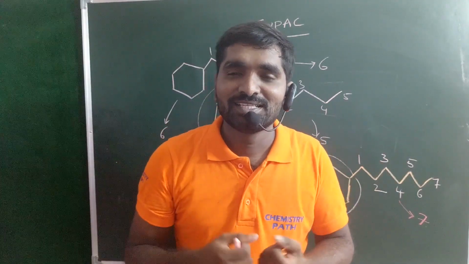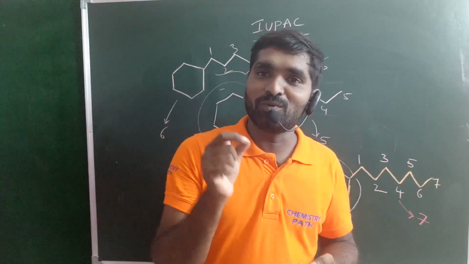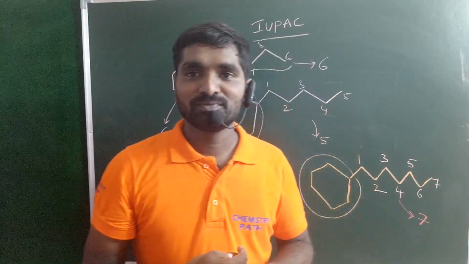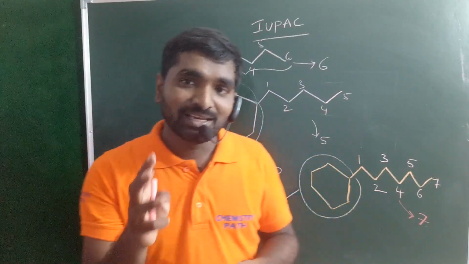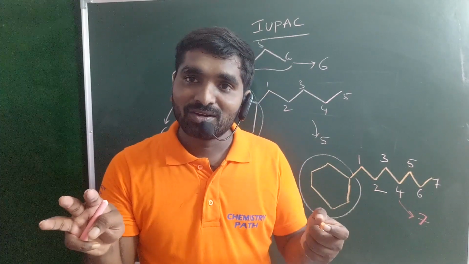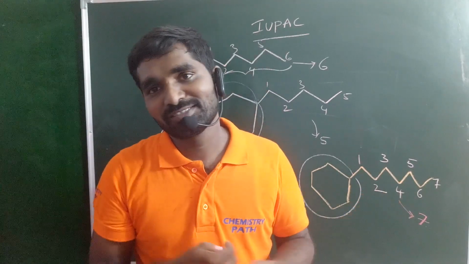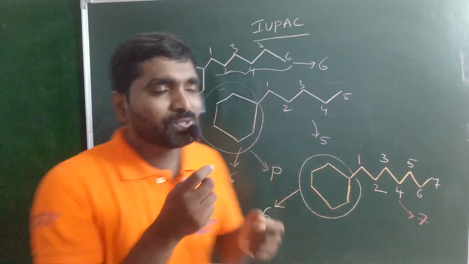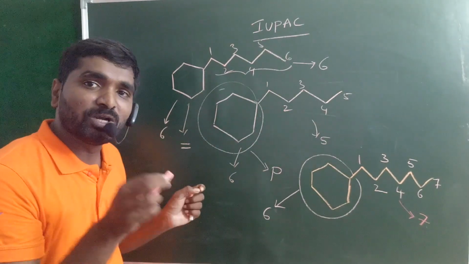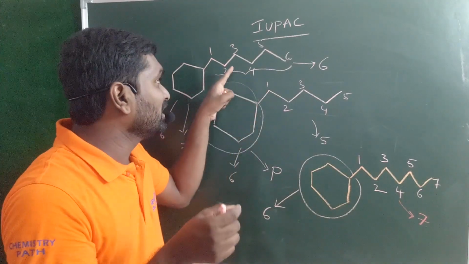Simple one guys. We have the degree of unsaturation. One cyclic ring is equal to one double bond. When you have 2 cyclic rings, degree of unsaturation equals 2. When you have degree of unsaturation 3, that means they may contain 3 cyclic rings, or 1 triple bond, or 1 cyclic ring and 2 double bonds. So according to the degree of unsaturation, the cyclic ring is equal to 1 double bond. A double bond always gets priority when compared with single bonds.